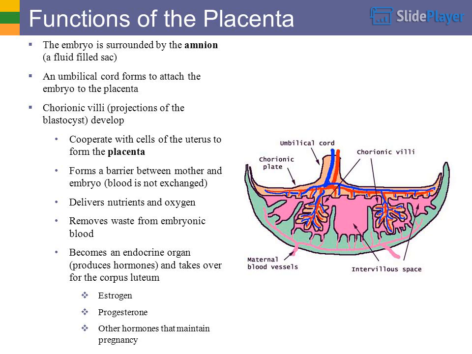The placenta forms a barrier between mother and embryo. Blood is not exchanged. It delivers nutrients and oxygen and removes waste from embryonic blood. It becomes an endocrine organ, produces hormones, and takes over for the corpus luteum: estrogen, progesterone, and other hormones that maintain pregnancy.